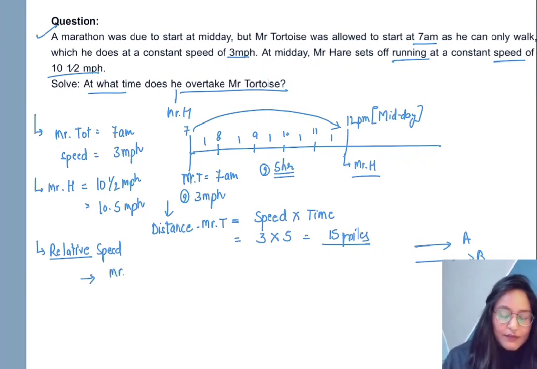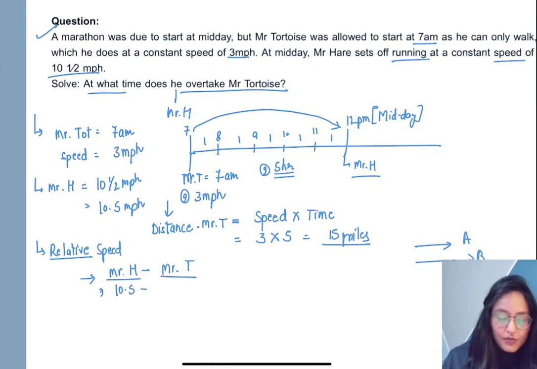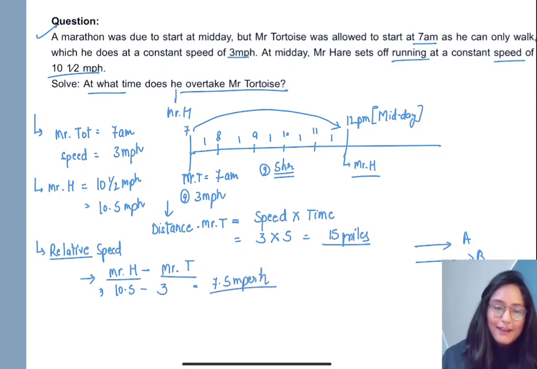So when we are dealing with Mr. Hare, we will subtract the speed of Mr. Tortoise from the speed of Mr. Hare. The speed of Mr. Hare is given in the question, that is 10.5, and the speed of Mr. Tortoise is also given, that is 3. So overall we have 7.5 miles per hour, which is the relative speed. This is our second step.